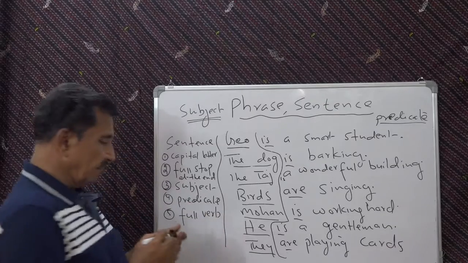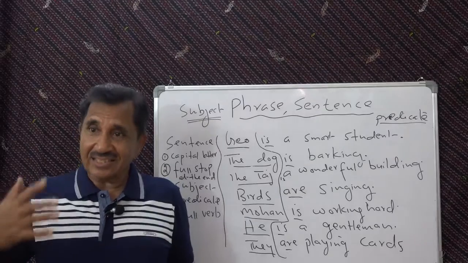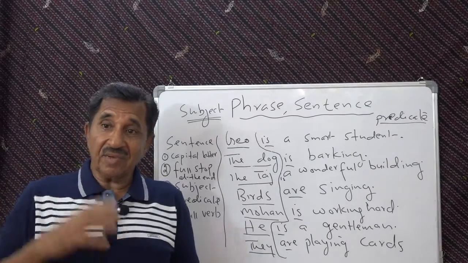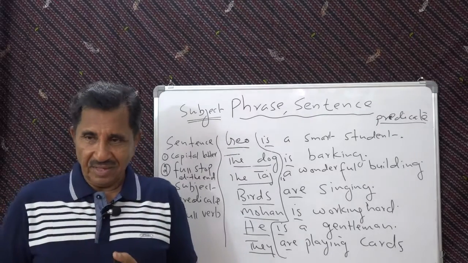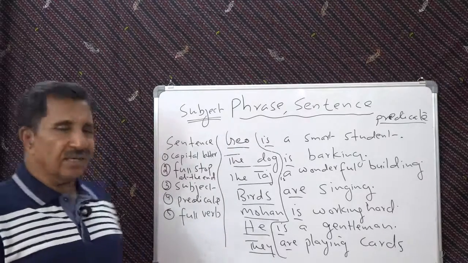So you will ask me, so then what is half verb? There are certain verbs which are half verbs, certain verbal forms of verb. Understand? Half verbs, that we will see later. For the time being, you understand this.